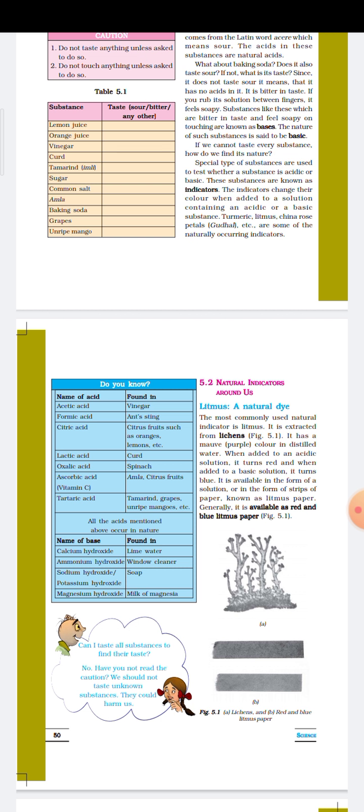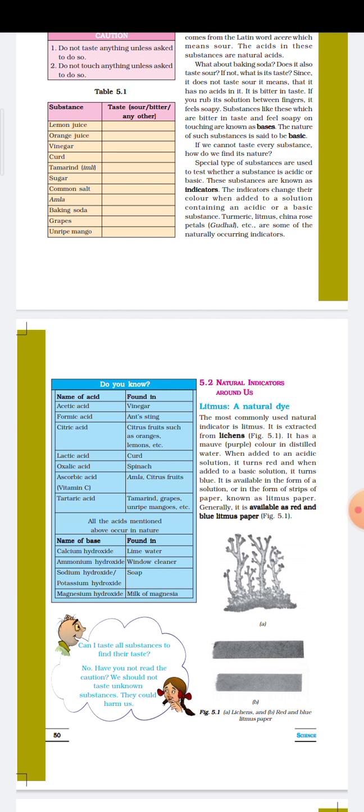Acid reacts with carbonate to form carbon dioxide, water and salt. When acid reacts with carbonates, it produces carbon dioxide, water as well as salt. Then let's see what the properties of bases are.